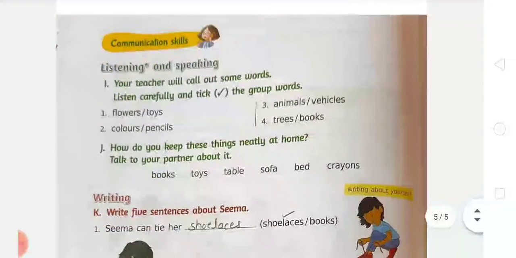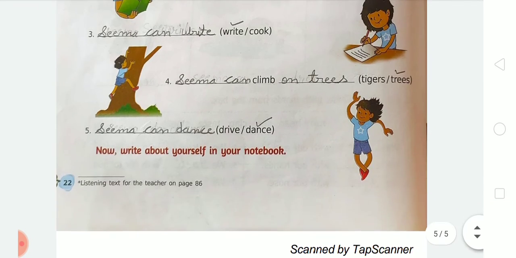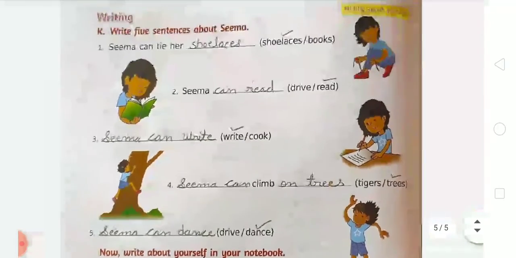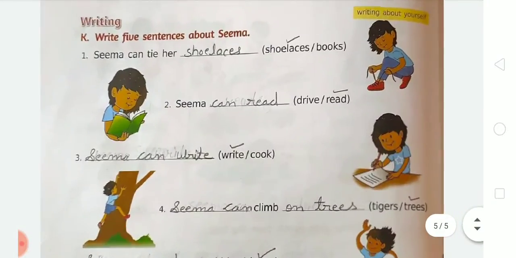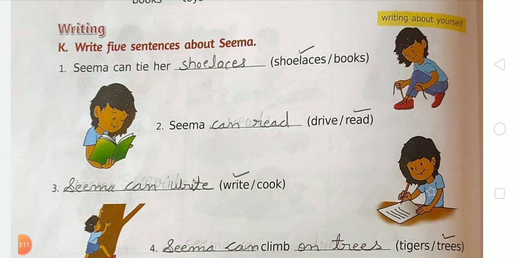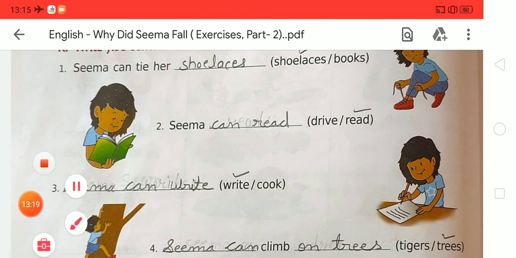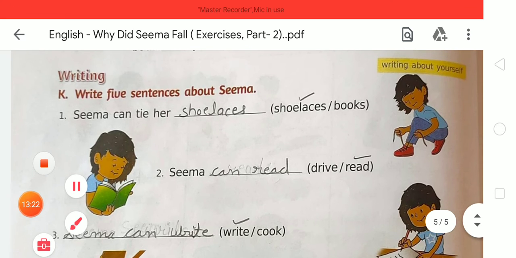Now moving to the next exercise, that is exercise K. Okay student, so it is the last exercise that is given in your book. So student, listen carefully to what we will do in this exercise. It is a writing work for you. So in exercise K, write 5 sentences about Seema. So first of all we can learn what a sentence is. So student, tell me, do you know about sentence? What is a sentence? A sentence is a group of words which makes a complete sense. So according to that we have to write here a complete sense.